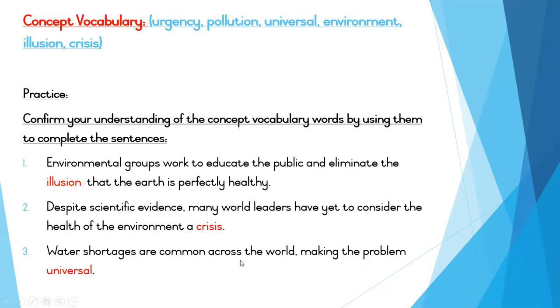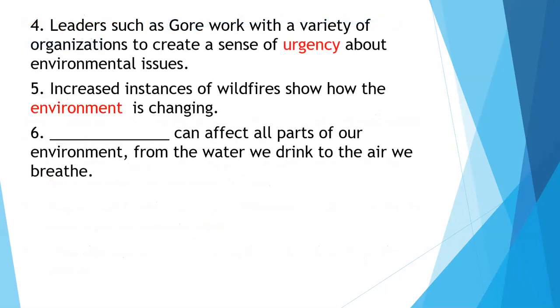Water shortages are common across the world, making the problem universal. Remember, universal means it affects everyone. That's how we would know. We need to understand these sentences in order to use the correct vocabulary, and we also need to understand the vocabulary as well. Then we have: leaders such as Gore work with a variety of organizations to create a sense of urgency.